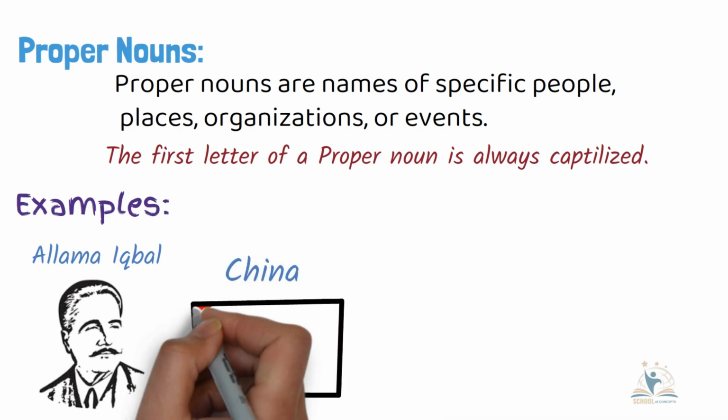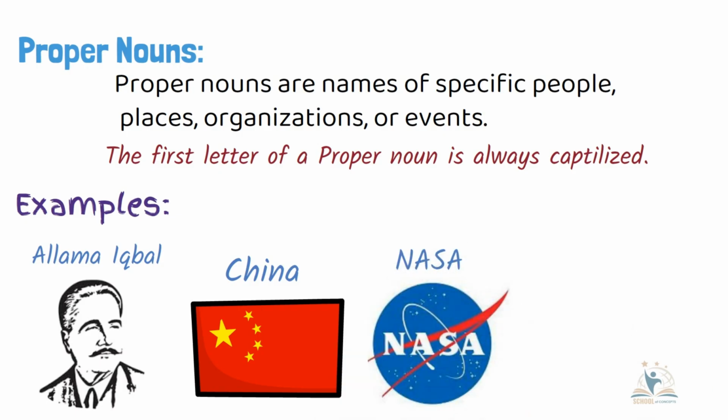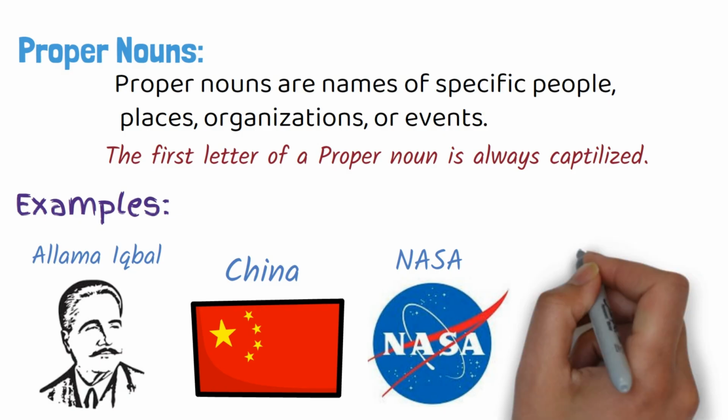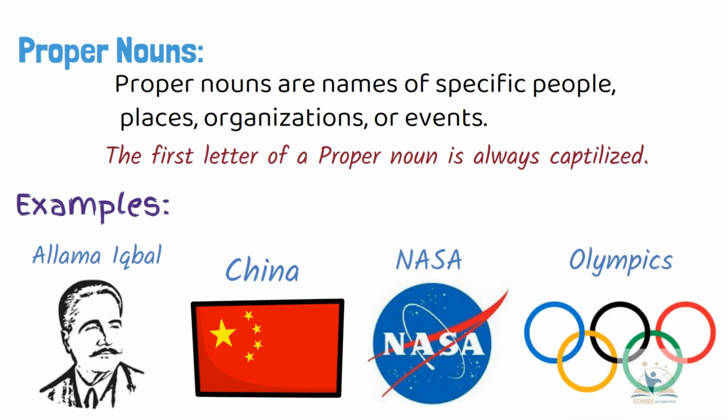China is also a proper noun as it is the name of a specific country. NASA is a proper noun, it is the name of a specific organization. Olympics is a proper noun as it is the name of a specific sports event.